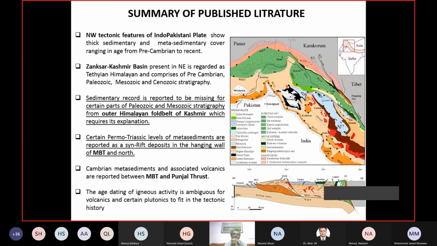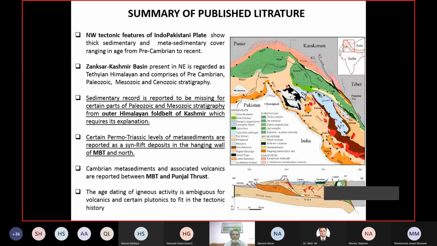If we summarize the things from the literature, then there is a problem that, as already mentioned, collision has accounted for the shortening, and then we can see the strata which have been involved are the igneous, sedimentary, and meta-sedimentary units involved into this. They range from Precambrian to recent in age. So that is the whole unit which has been involved in the deformation in this part of the continent.